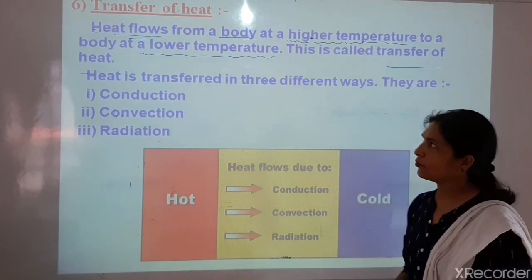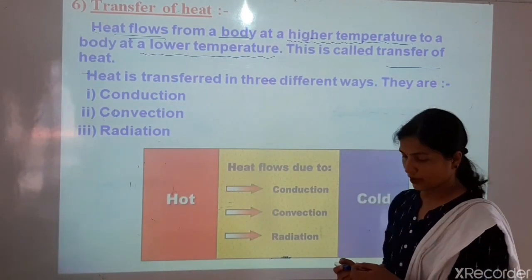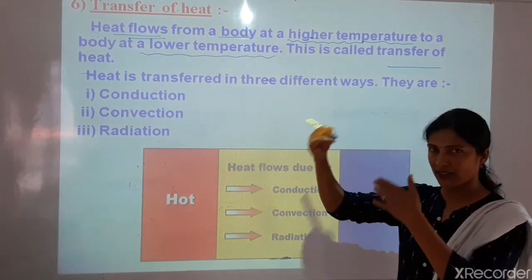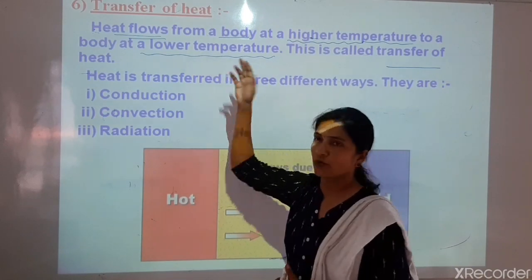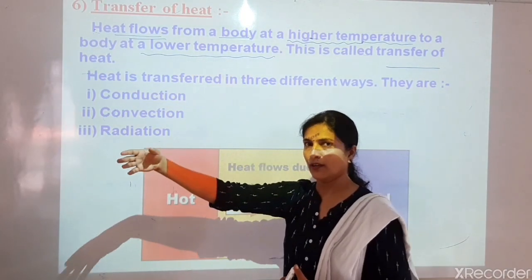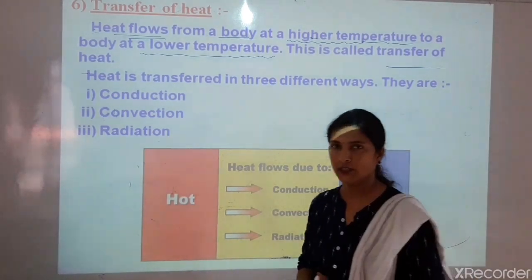This is the main point. Heat gets transferred from a body which is at higher temperature to a body which is at lower temperature. From higher level to lower level heat is transferred, and this is called transfer of heat.